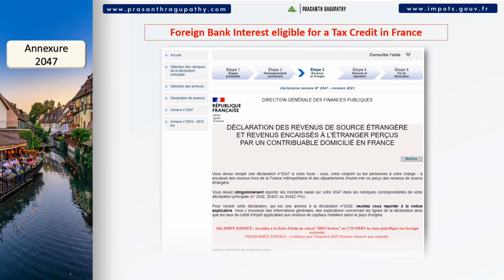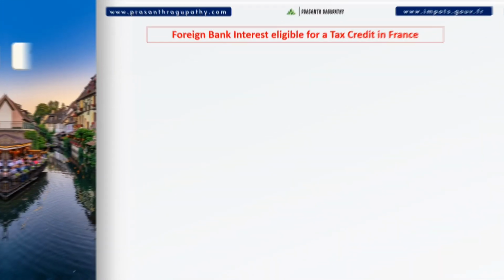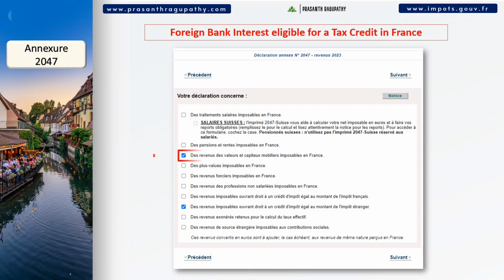Click on it to declare the income earned abroad. This is the starting page to declare all the income earned outside France. Click Next after reading the information. On this page, you must check both the boxes as shown on the screen. If not, you will not see the relevant lines to declare dividends, bank interests, etc., and their tax credits.